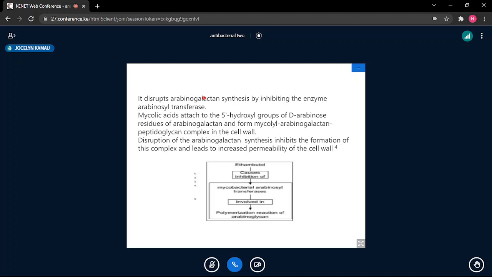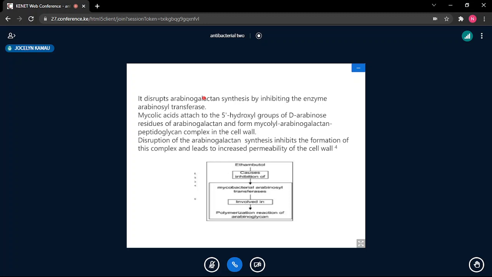It prevents the mycolic acid from binding the arabinogalactan. Failure to bind the arabinogalactan means you are not going to form your mycolyl arabinogalactan complex, and that is the complex you require for the integrity of the cell wall for this microorganism. So the mode of action is a little bit different. Remember, for the others, it is inhibition of synthesis of mycolic acid.